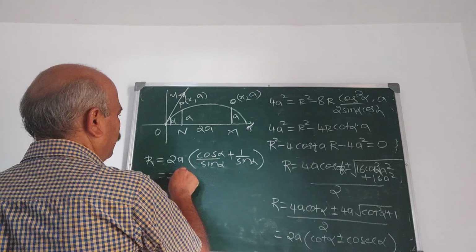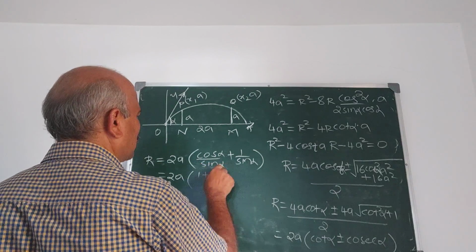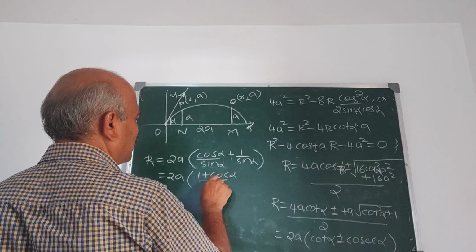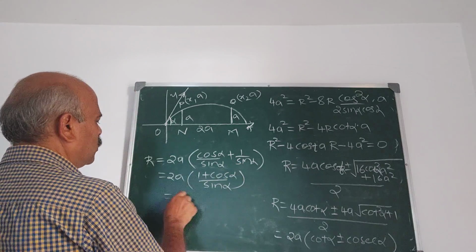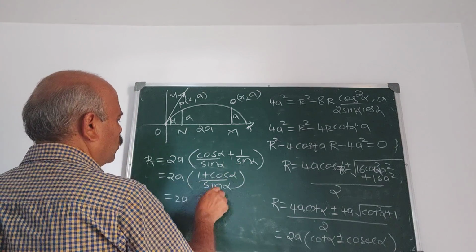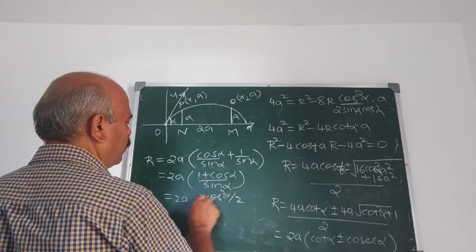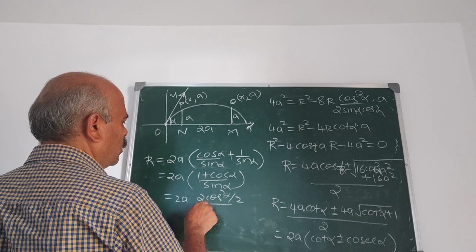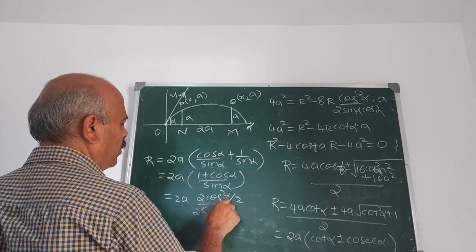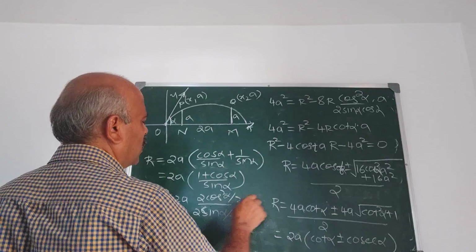So 2a, 1 plus cos alpha upon sin alpha. So 2a, 2 cos square alpha by 2, upon 2 sin alpha by 2 cos alpha by 2.